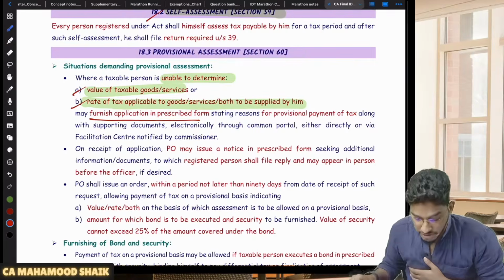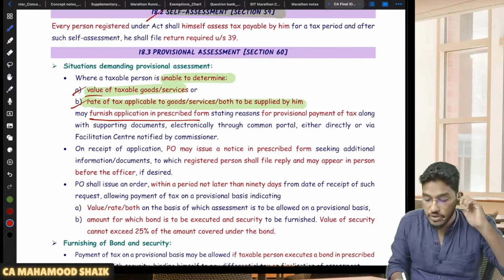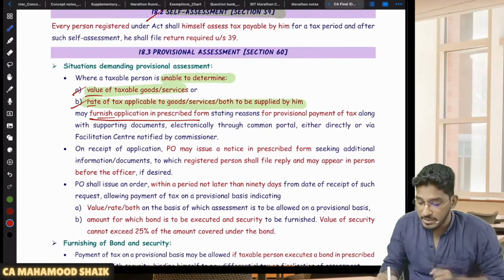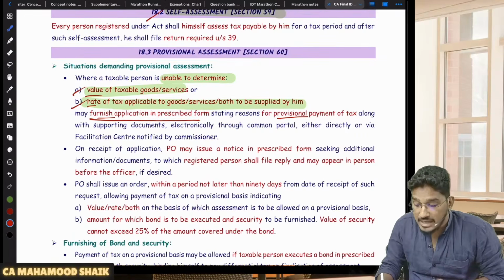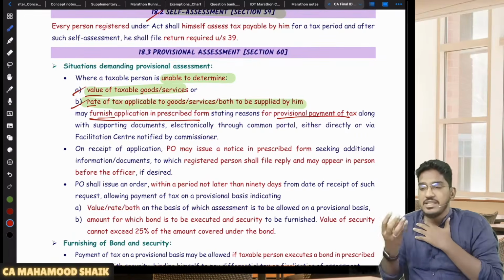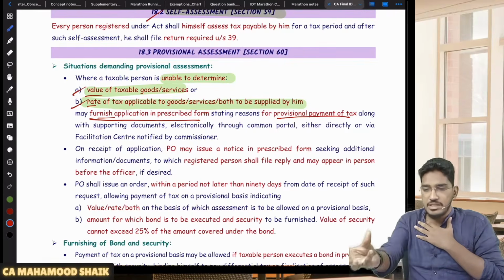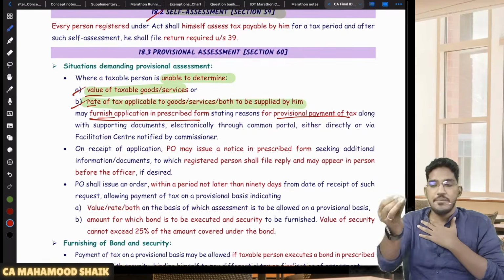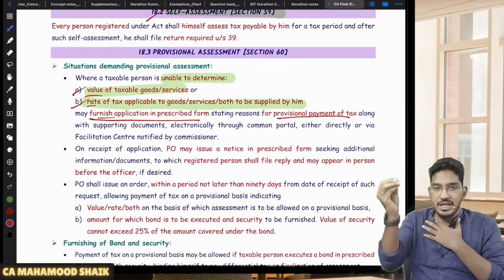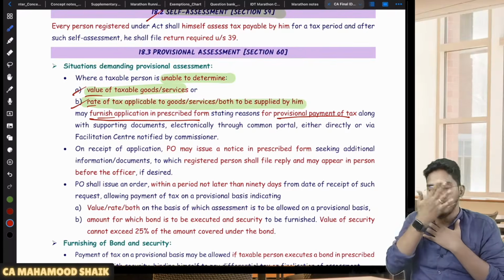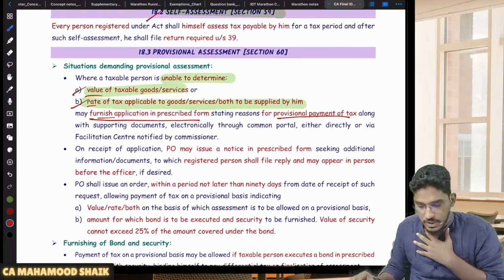So like that you can make an application. When you are unable to determine the value or the rate, furnish an application along with reasons and ask for provisional payment of tax. Sir, provisionally you tell me this value, provisionally you tell me this rate, and provisionally I will pay. You take your time and decide what the value and the rate are, and upon finalization, we will see what the outcome will be.